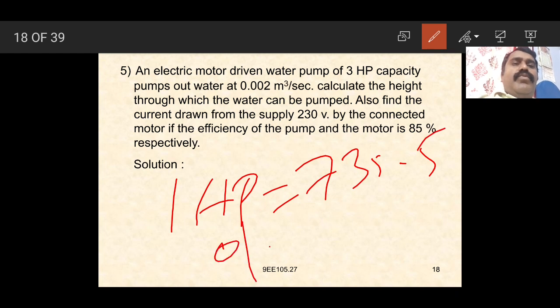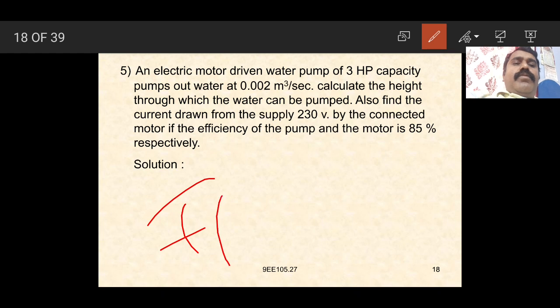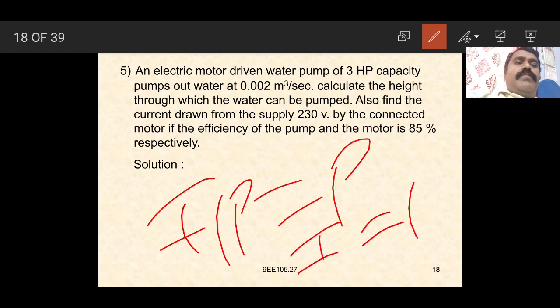The output of the motor driving the pump is 3 into 735.5, which gives the output power in watts. The discharge is given in meter cube per second. We have to calculate the height. The efficiency is given as 85%, so we can find the input power P. Then the current is I equal to P by V. In this way we can calculate.